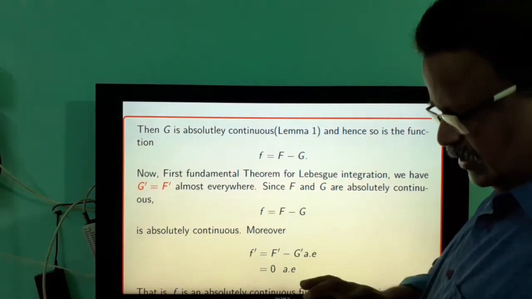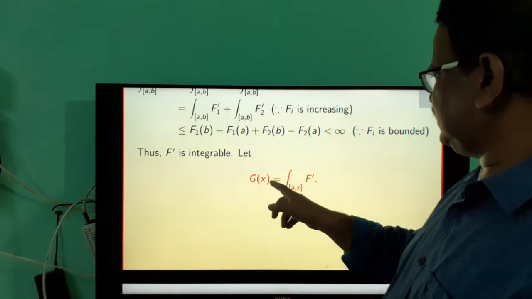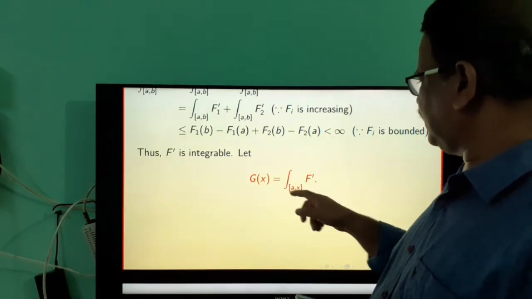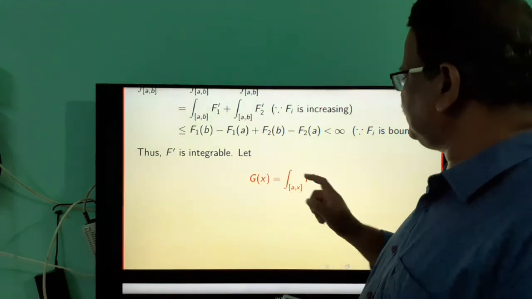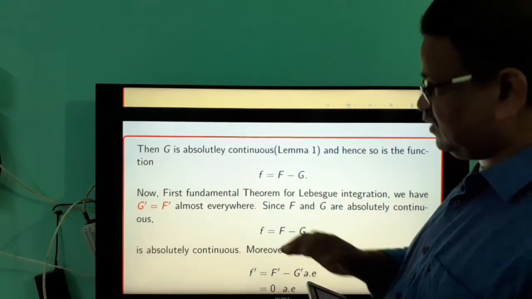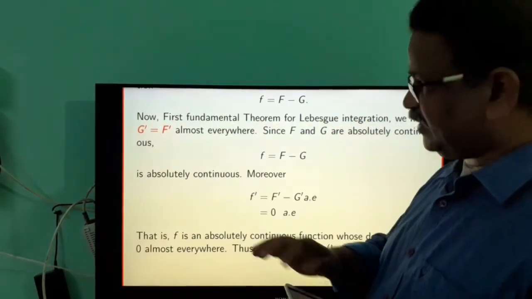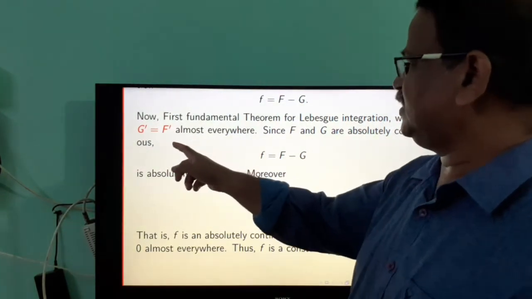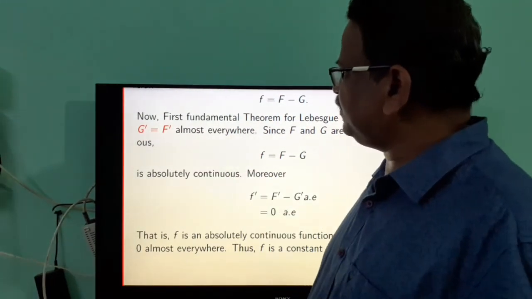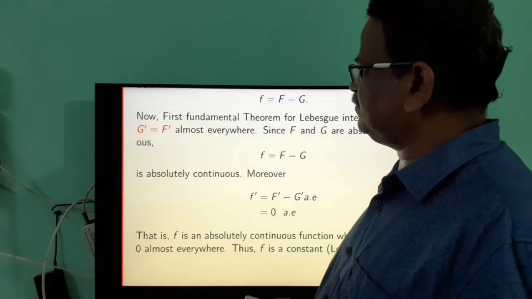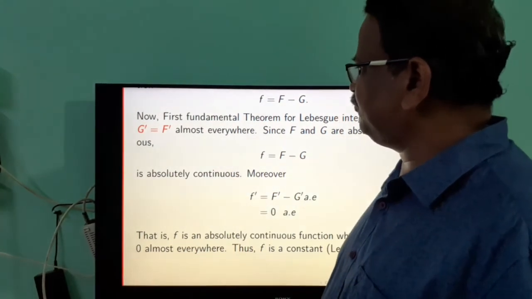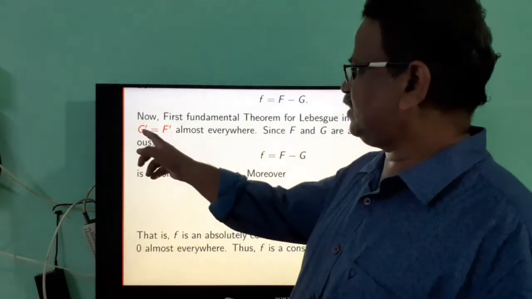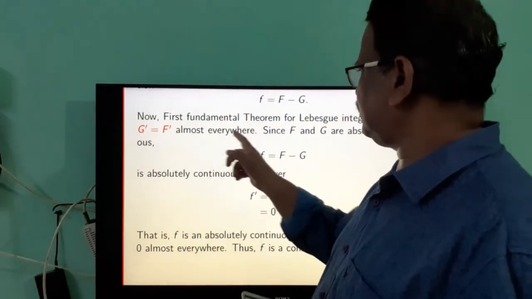And since g(x) is the indefinite integral of an integrable function, by the first fundamental theorem, g prime is equal to f prime. G is the indefinite integral of the function f prime. So by the first fundamental theorem, the function g is differentiable almost everywhere. Therefore, g prime is equal to f prime almost everywhere.